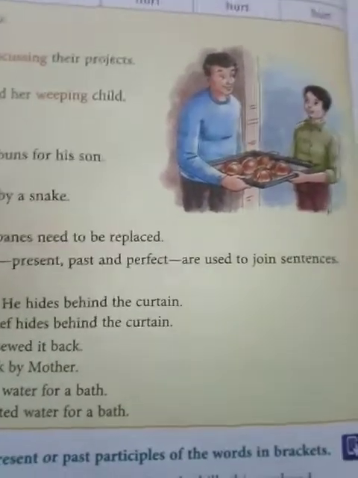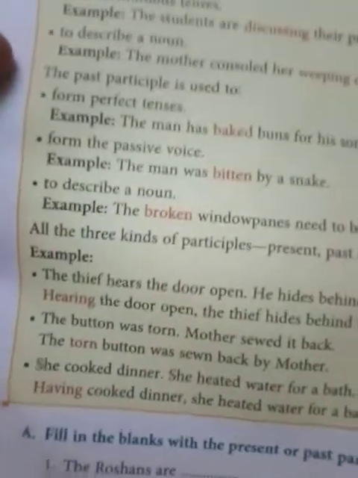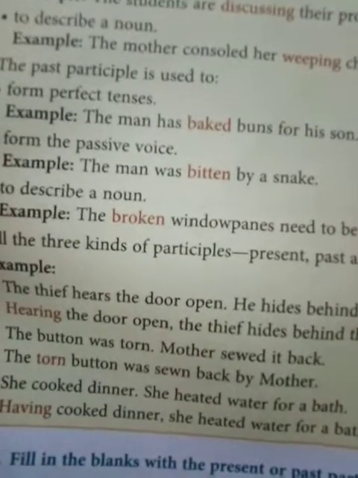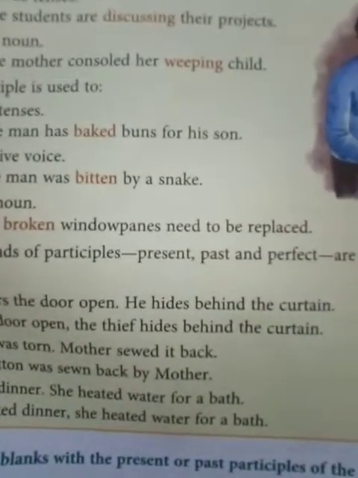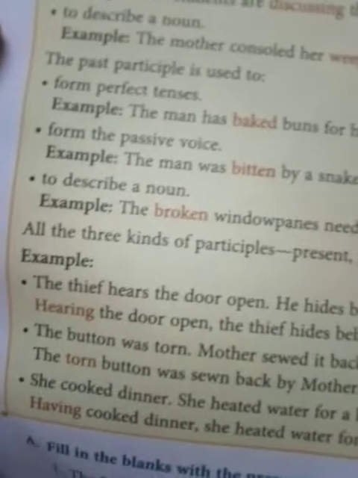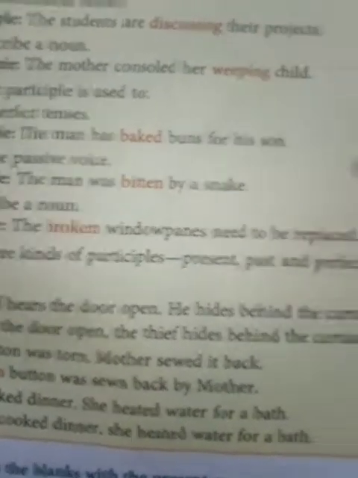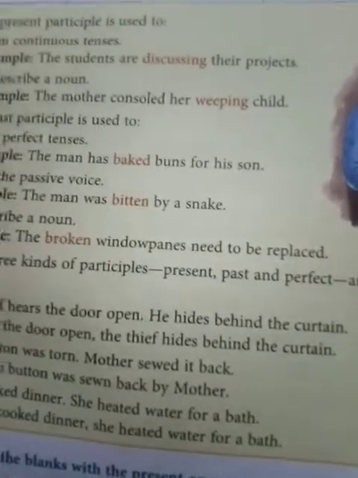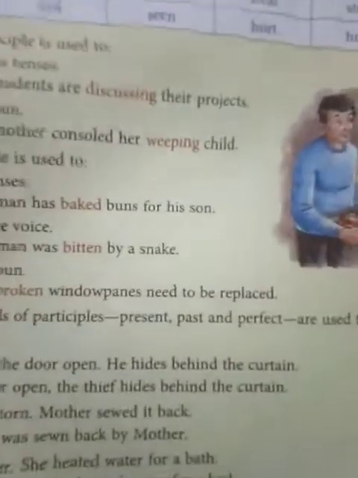They are all used to join sentences. Example: the thief hears the door open. He hides behind the curtain. Hearing the door open, the thief hides behind the curtain. So you see, all these three participles are used to join sentences.